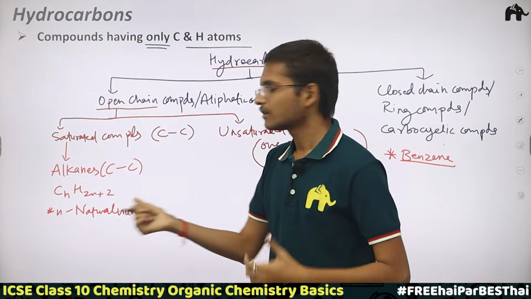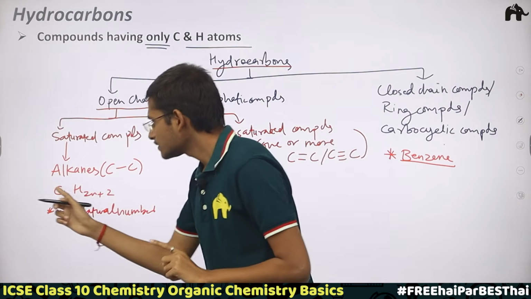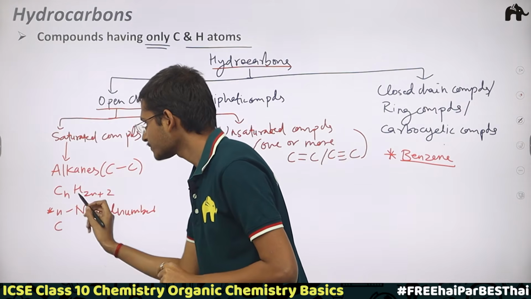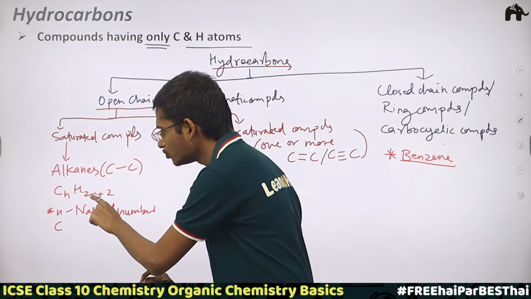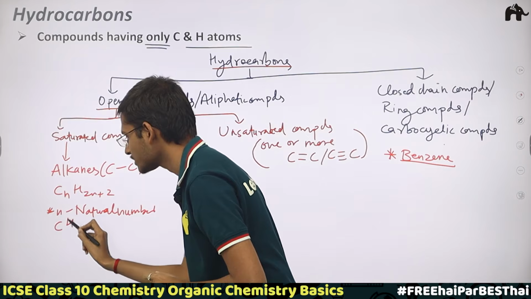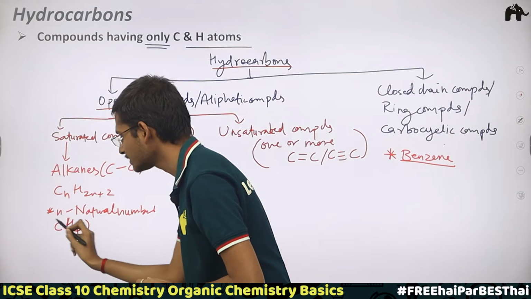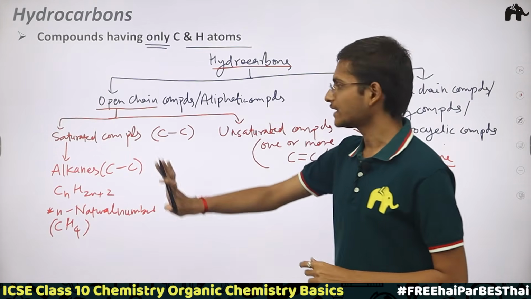Understood the correlation? So the first alkane is C1, and H is 2 into 1, 2, plus 2, 4, so CH4, methane, the simplest alkane.